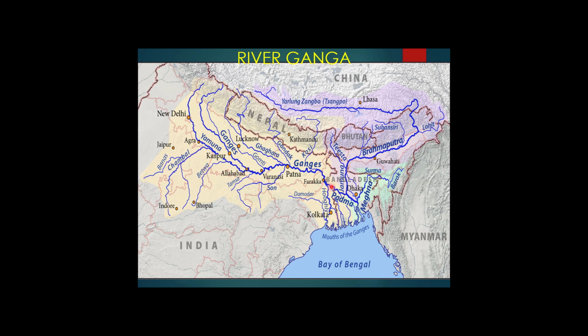The main stream flows southward. Look, my cursor is moving here. The main river is moving southward before it drains into the Bay of Bengal. The river Ganga meets the river Brahmaputra, and you can see here